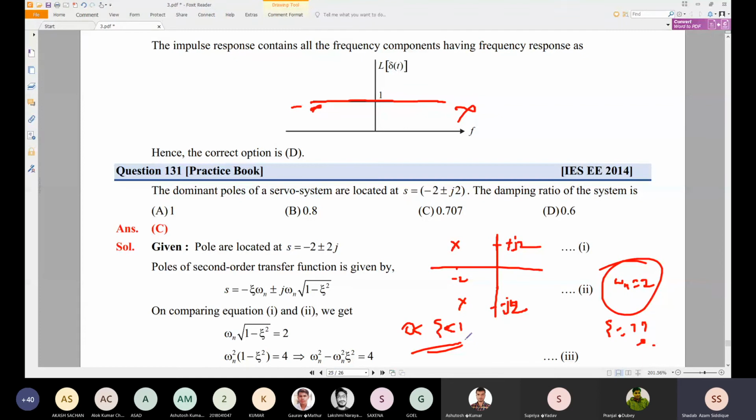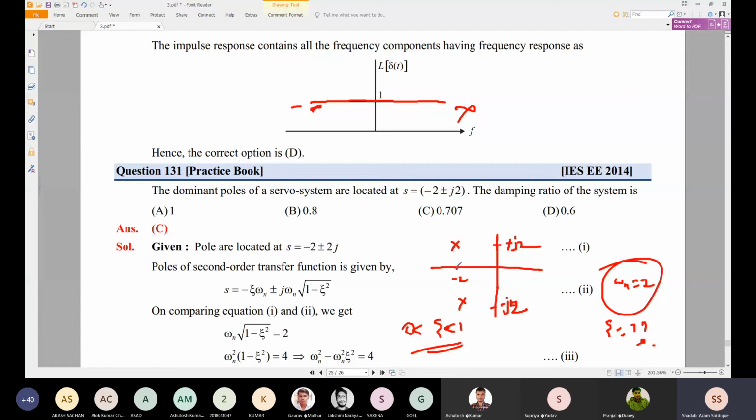So these options are open for us, and this may be 0.8, 0.7, 0.6. We cannot just guess here, so we cannot go directly to any option. We just have to calculate this one.